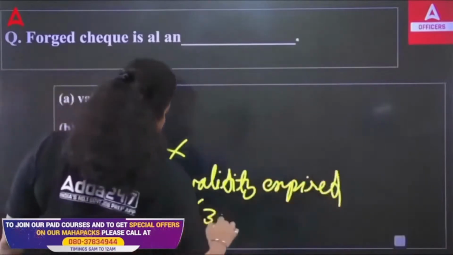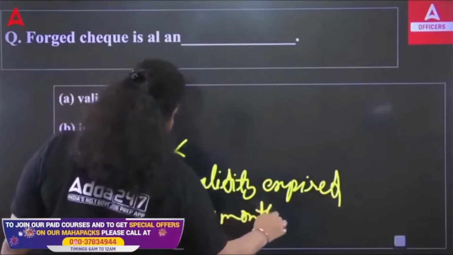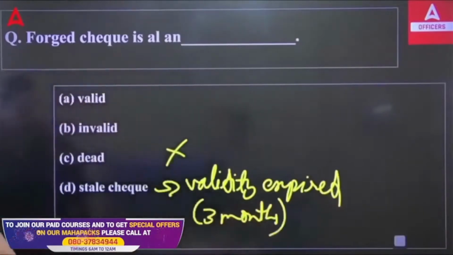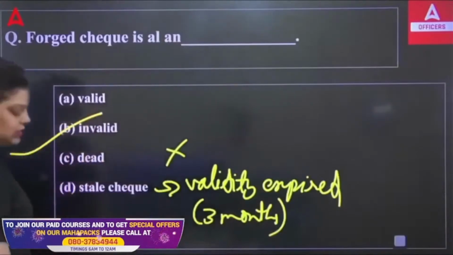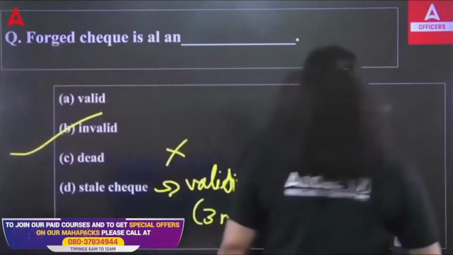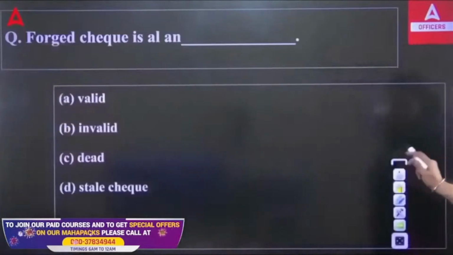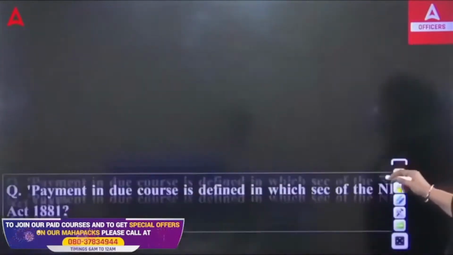And the validity of a check is 3 months. If this validity has expired, then the check will be a stale check. So, it can't be valid, it is invalid. So, a forged check is always an invalid check. Right answer will be B.